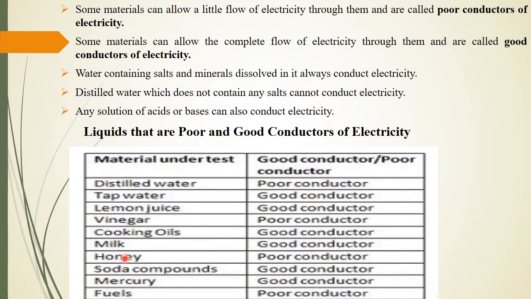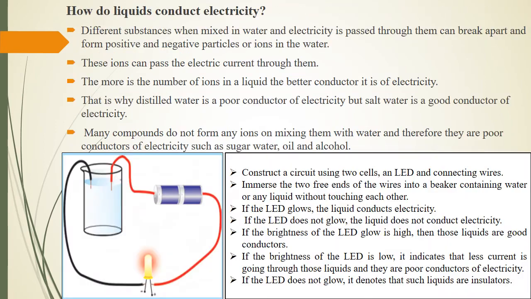Milk is a good conductor. Honey is a poor conductor. Soda compounds are good conductors. Mercury is a good conductor. Wood is a poor conductor of electricity. So these are the different good and poor conductors of electricity.